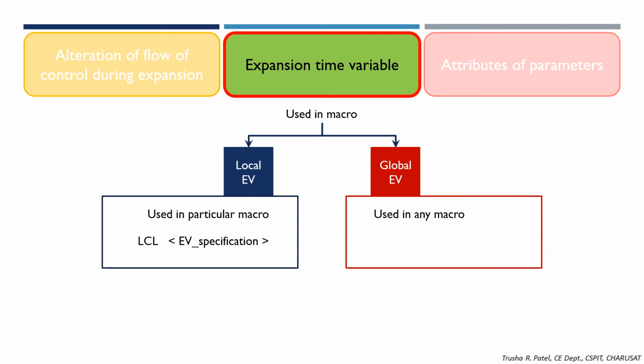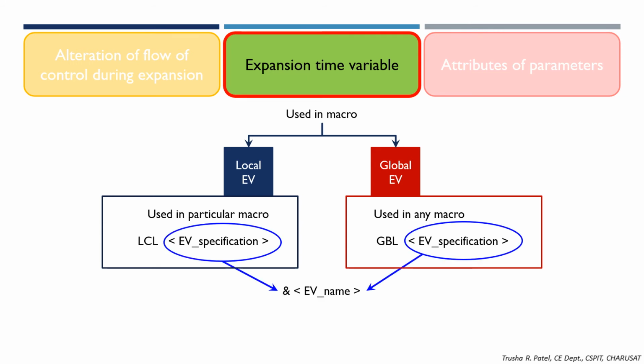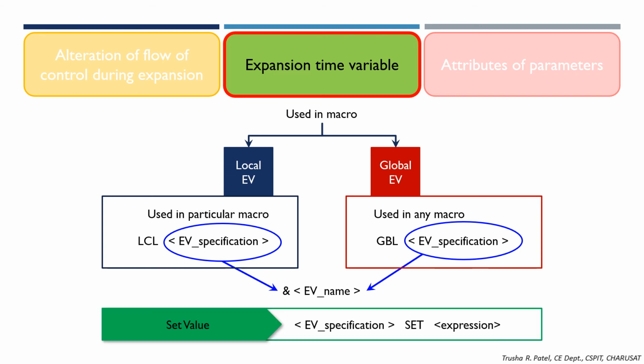The syntax to define the local EV is LCL space EV specification. For the global, it is GBL space EV specification. Here EV specification is ampersand EV name. Here EV stands for expansion time variable. Now how to set a value to this expansion variable? It is EV specification, then SET, then expression.